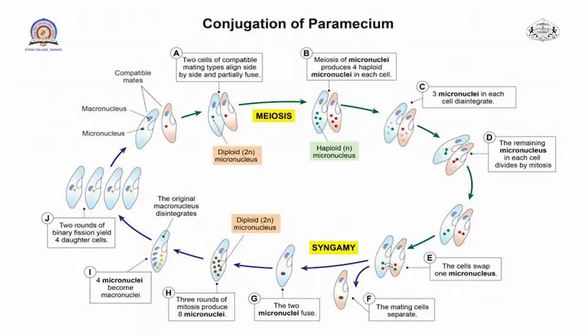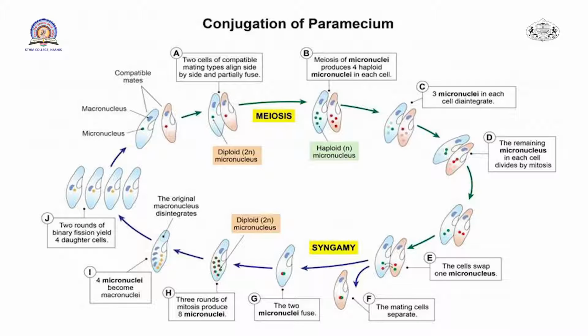As I said, the pellicles of the paramecia unite together. Whenever the pellicles come in contact, the pellicle disintegrates. Due to disintegration of this pellicle, the nuclear material is exchanged between these two paramecia.